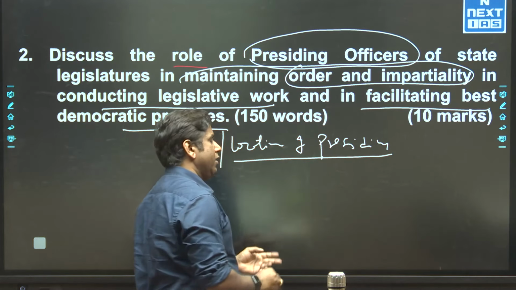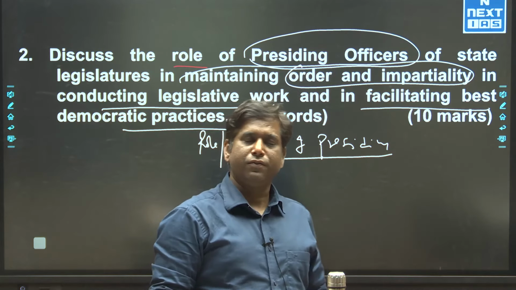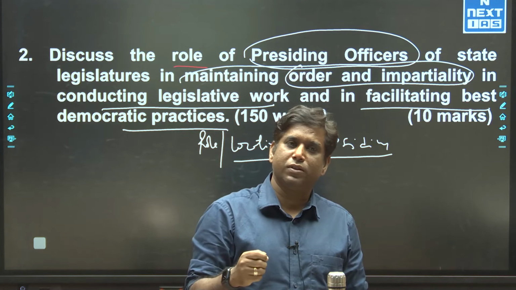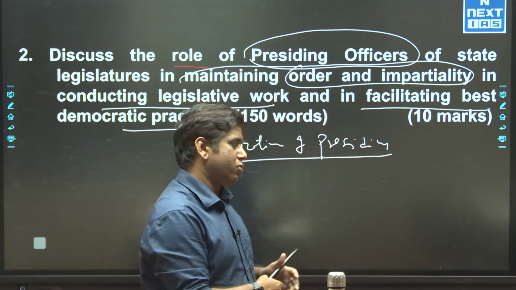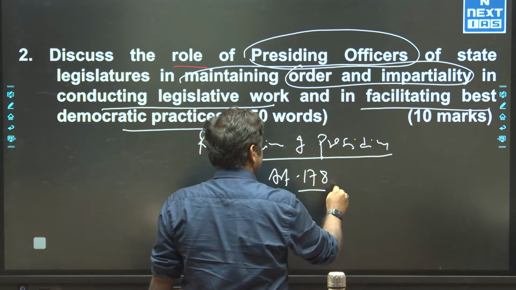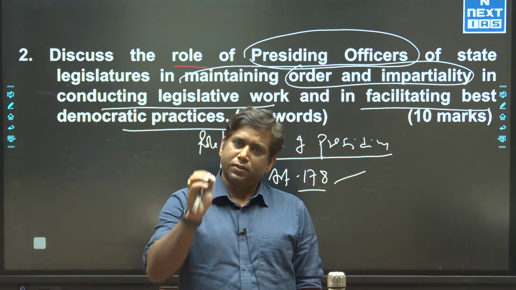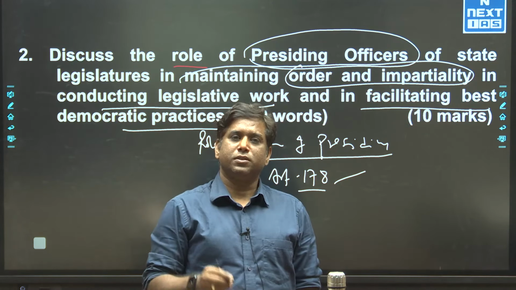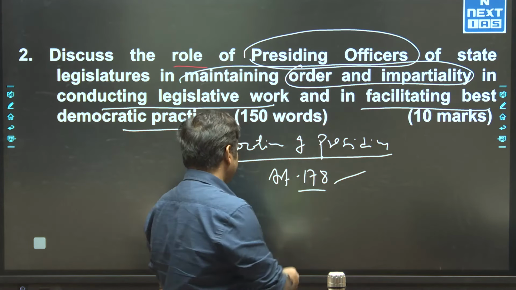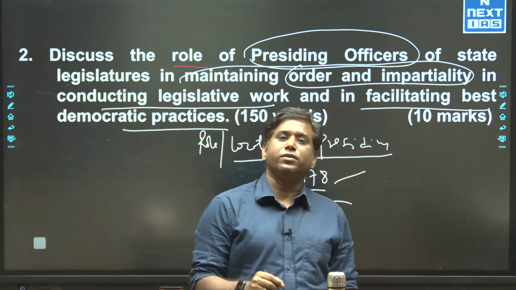The presiding officer of the state legislature holds the central position in ensuring the smooth functioning of the state legislature. In our Constitution, Article 178 refers to the Speaker and Deputy Speaker. Every state legislature must have a Speaker and Deputy Speaker. In a similar way, under Article 183, there must be a Chairman and Vice Chairman.